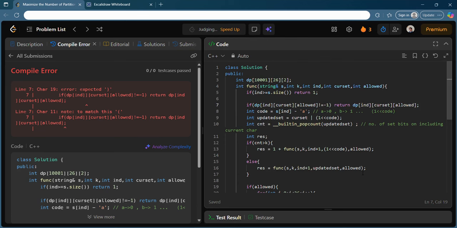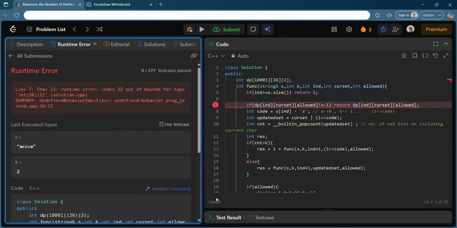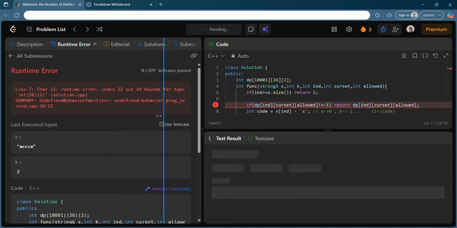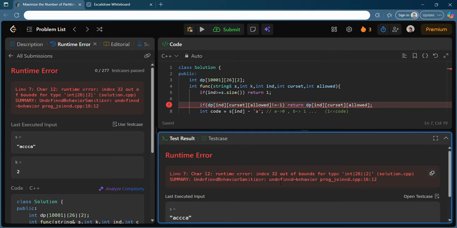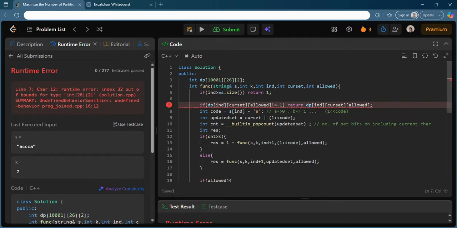So what if I try to submit this? Do you think it will work? It is telling out of bounds. Hey, what is out of bounds? Why are you telling out of bounds? Let's try to run it at least. Oh my god, it is still telling me out of bounds. So why exactly? You see, this is a bit mask, right? This current set is a bit mask and not 26. Though it will have very few values, it is actually 2 to the power 26. And if you try to set that as a DP in this way, it will be wrong.